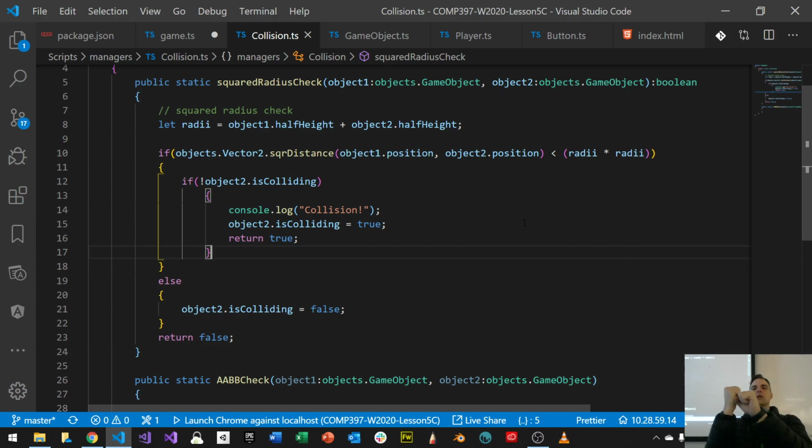So I come through it, it goes, okay, colliding. Not colliding. Colliding. Not colliding. That's how it should be, right? Otherwise, if I had a sound clip associated with this, like a yay sound, every time I collide it'd be like, yay, yay, yay, yay, because I'm colliding every single millisecond. The attribute is changed in the object, the object 2 parameter. Yes, not this, but the object that I'm hitting. Every object is colliding, yes or no. And I only care if the second object is colliding, not if I'm colliding. I can collide with multiple objects, my player, but the other object can only collide with me once. Great. Okay, that's how it works.